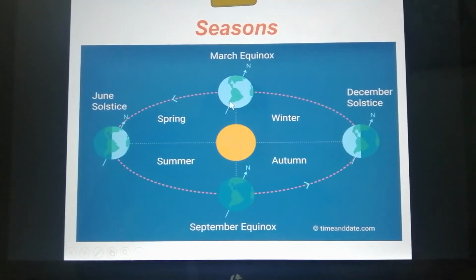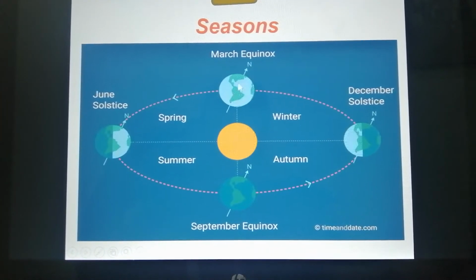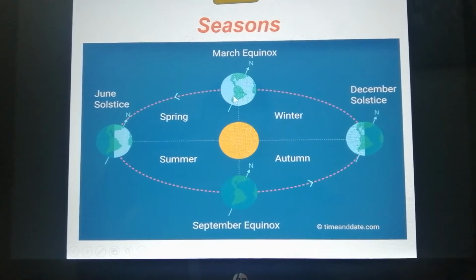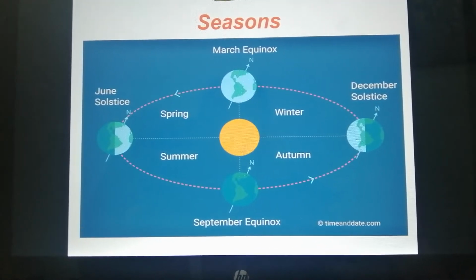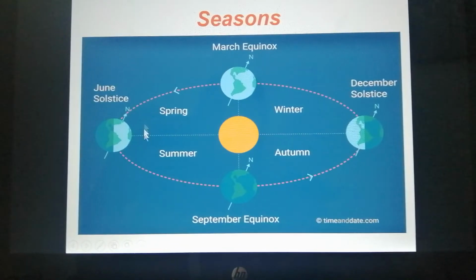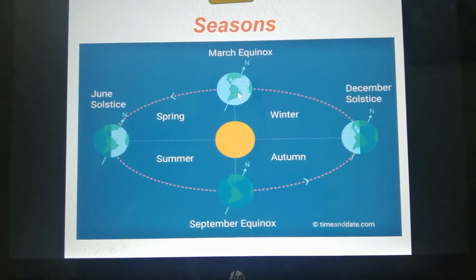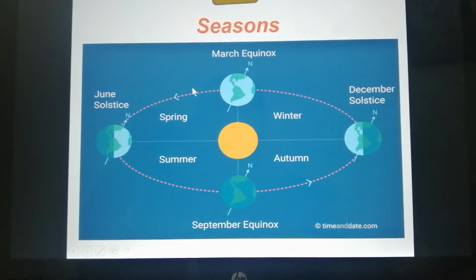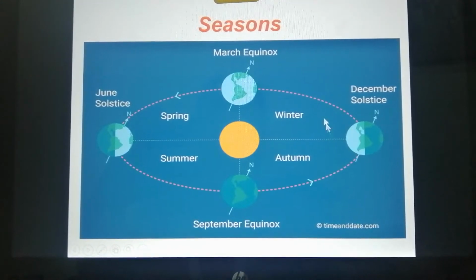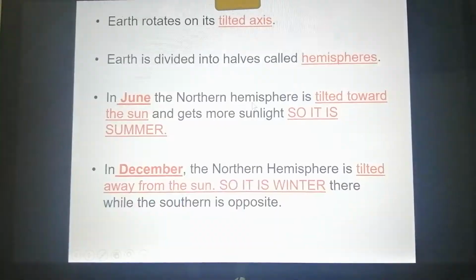So seasons occur because of the tilted axis of the Earth. This is one cause. The other cause is the revolution of the Earth around the sun. So what causes seasons? The tilted axis and the revolution of the Earth around the sun.